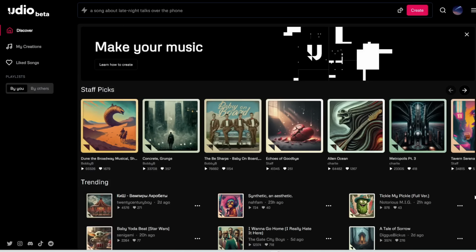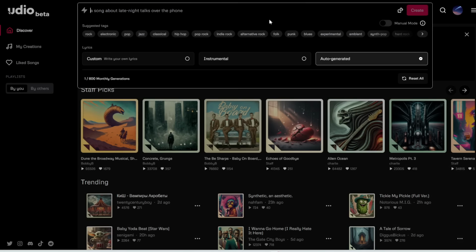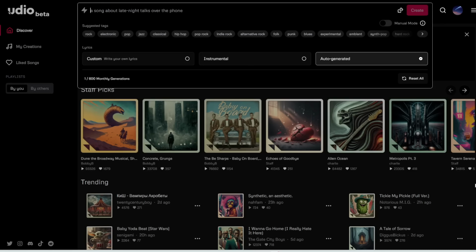Udio is a revolutionary music generator where you can enter in a single prompt and it would spit out an ultra-realistic song. Now, ever since it came out, although some results can be impressive, some people were complaining about a few things. It's hard to customize the song, it's not consistent, and you can't get it to repeat the same melody or chorus. And there's a lot of things that you can't do with it. At least that's what people claim. However, actually, you can do all of the above.